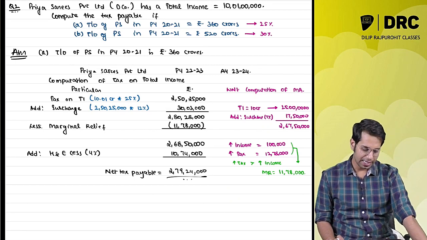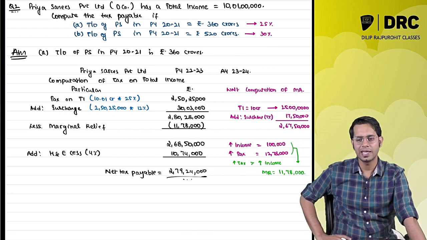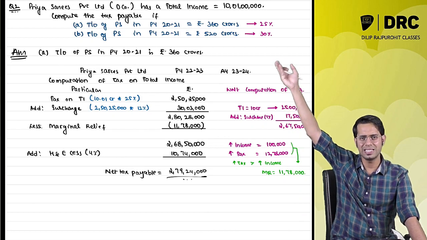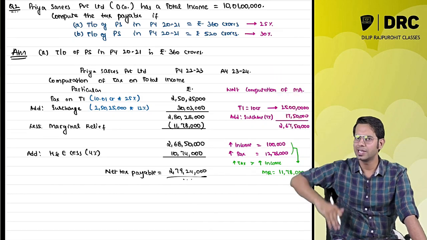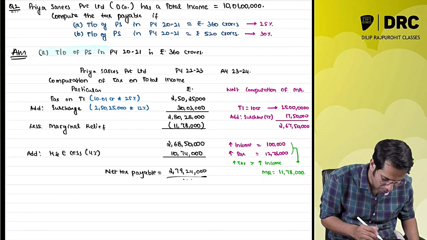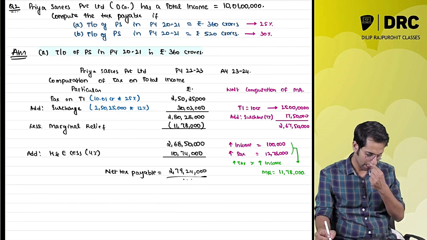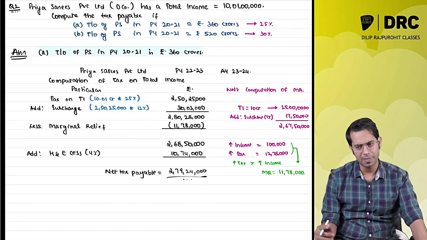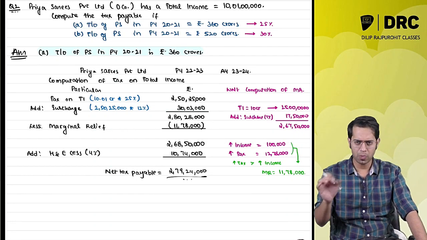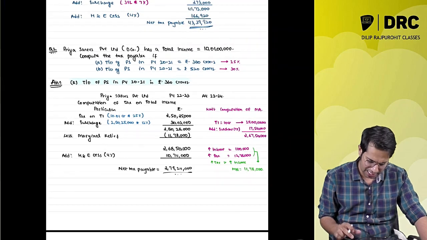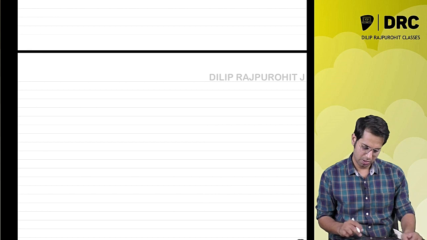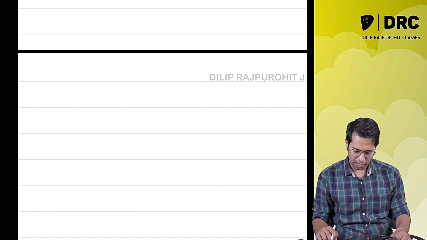Okay, now with that being said, can you now at least try for the second case? What is there in the second case, sir? In the second case, the tax rate is 30%, instead of 25%. We have done case number 1 over here. Tax rate is 30%. So will marginal relief come? No, everything else is the same. Only the tax rate is changed. So please pause the video and check your answer after a pause. I am doing the computation, but please pause the video and try it yourself.